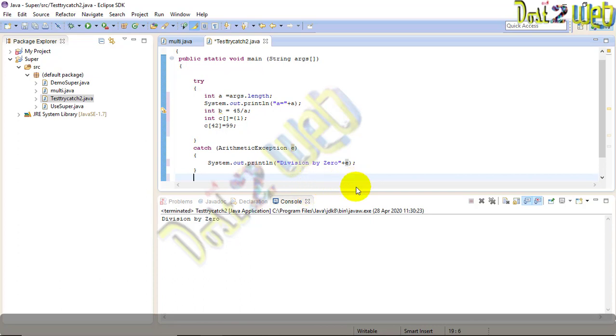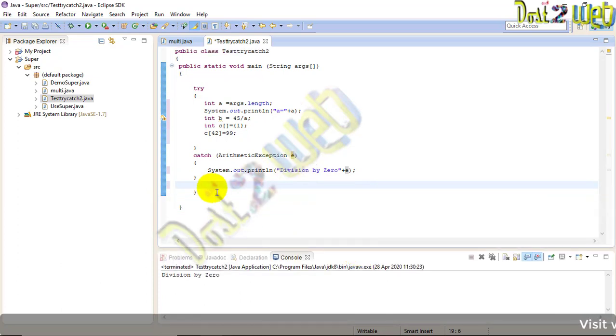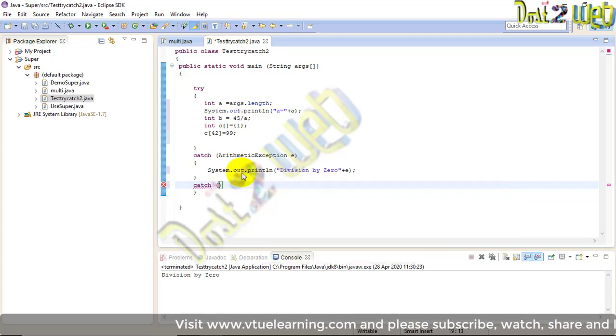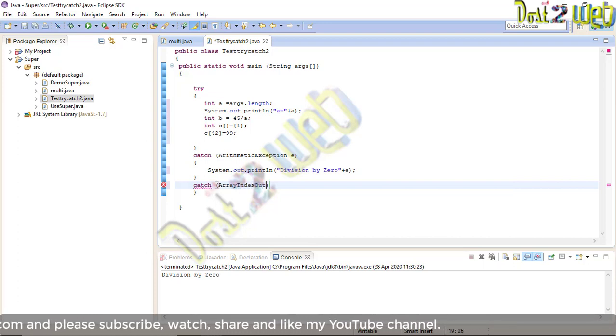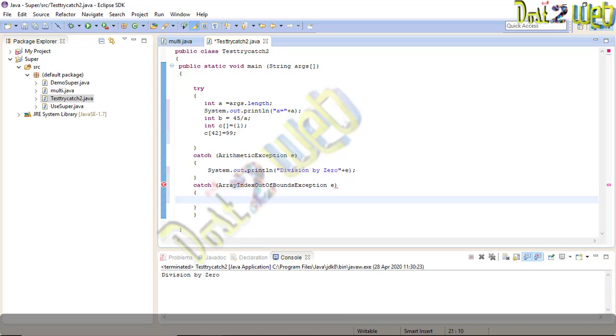catch block now. So let's use catch. Now you have to use the exception handling. So what is the exception handling? In the previous slide we have seen about array index out of bound. So we have to write array index out of bounds exception. Okay, and you can use the same reference variable also, no problem. So now one catch block.